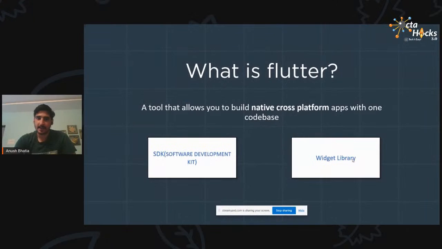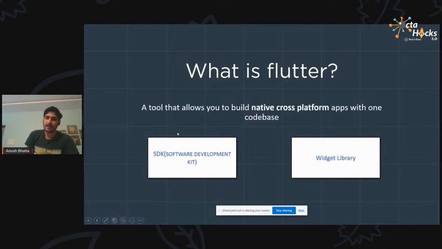So basically, what is Flutter? It is basically a cross-platform tool for making both iOS and Android apps. The biggest advantage over other tools is that it gives you a consistent UI over both platforms. Suppose you're using an app on an Android device or on an iOS device, it will give the same functions, same animations, same features, and you just have to write one single code base for it. So it has one of the biggest advantages.